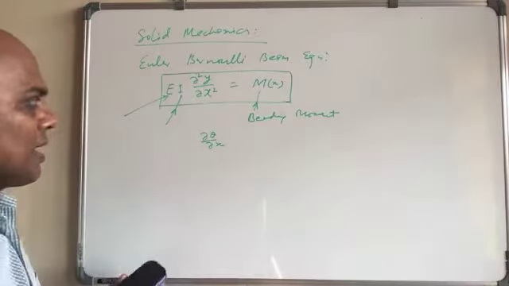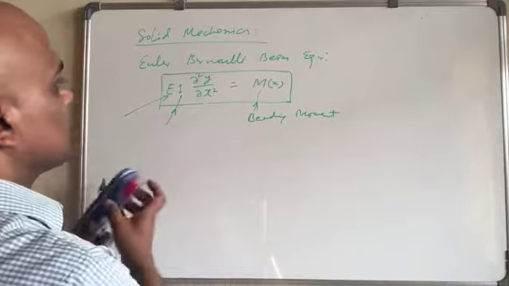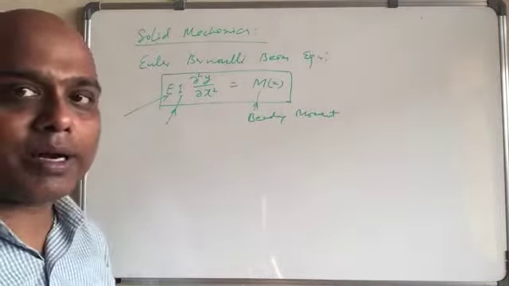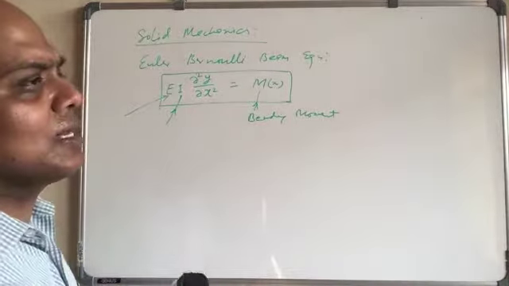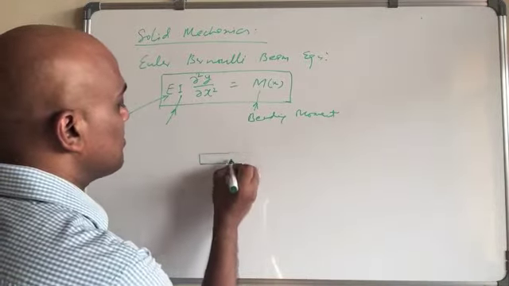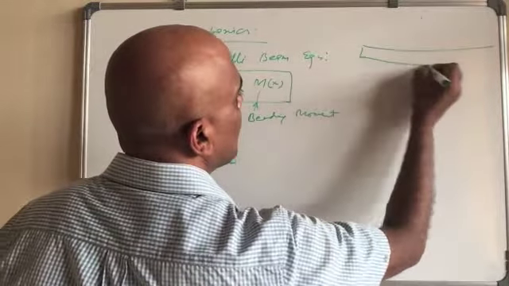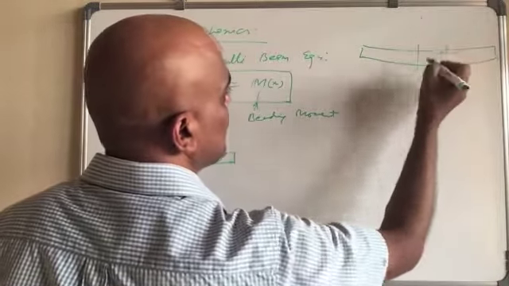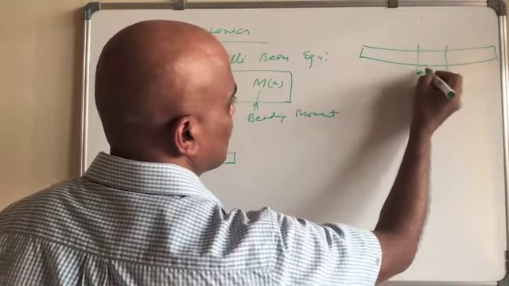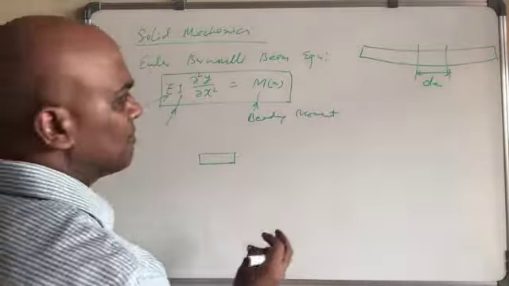This equation we know already, and we will make use of it. Let's consider a part of the beam. There is a big beam here, and part of that we are considering. Let's say this slice has the distance del x.